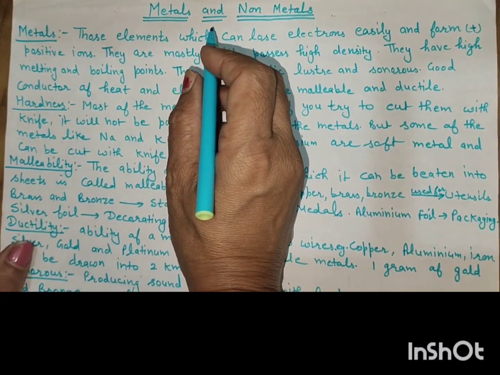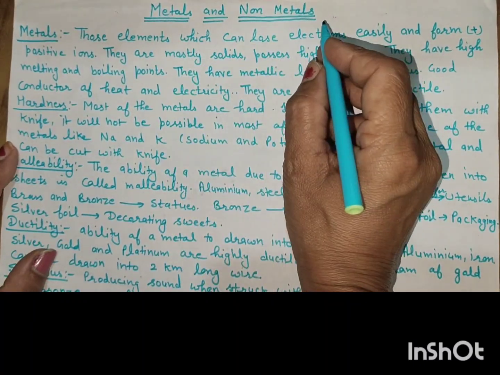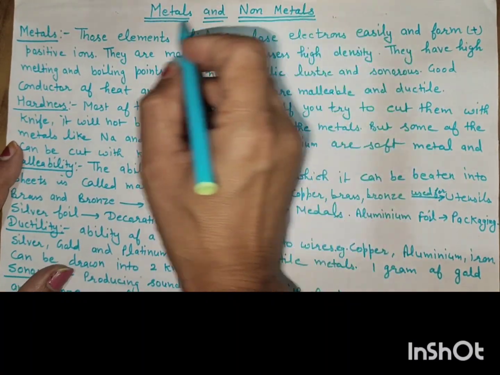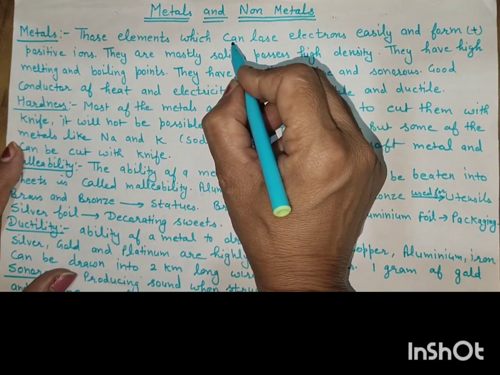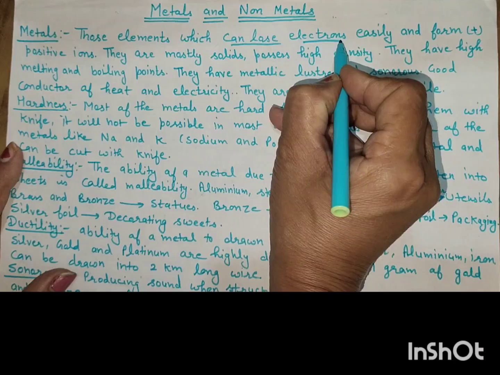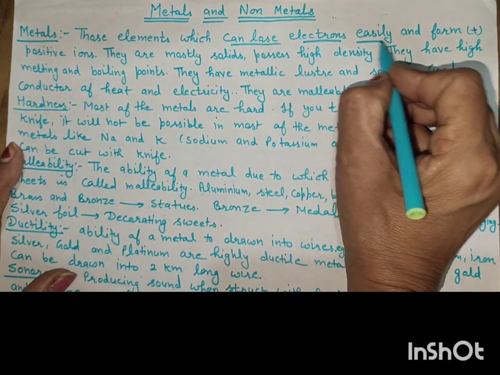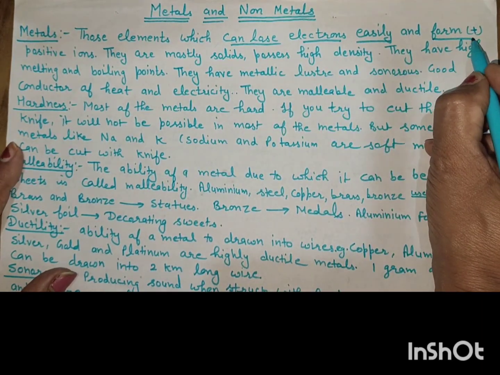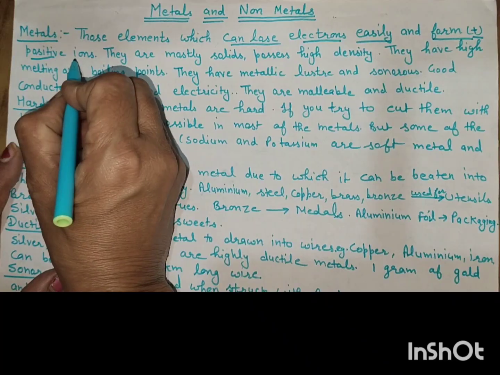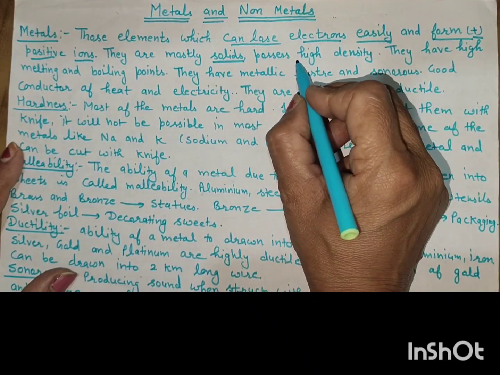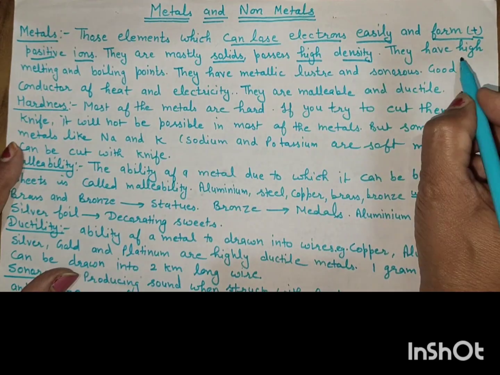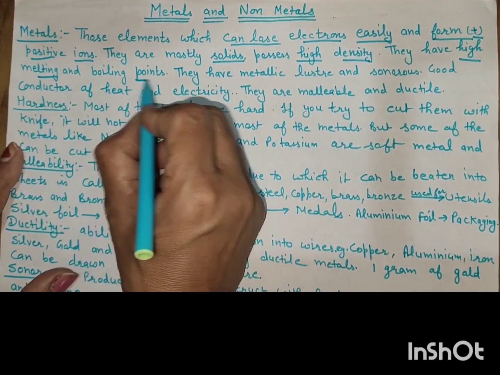Hello students, today we will discuss metals and non-metals. Now what are metals? Metals are those elements which can lose electrons easily and form positive ions. They are mostly solids, possess high density and high melting and boiling points.